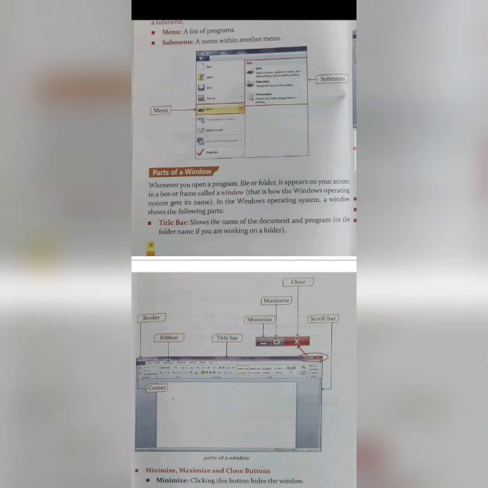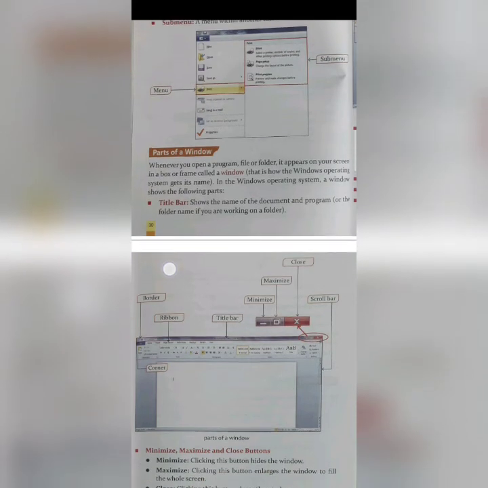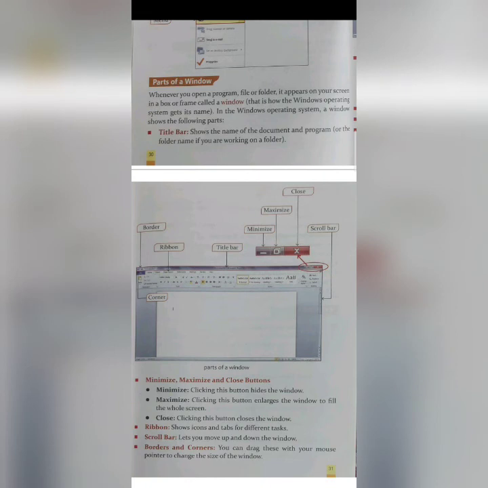So what are the parts of the window? First is the title bar. It shows the name of the document and program, or the folder name if you are working on a folder. So this is the title bar. Title bar means, suppose we are reading a particular chapter, at that very first page you will find the chapter's name. Similarly, when you're working on something, that particular folder's name will be visible on the top of the screen. That is called the title bar.